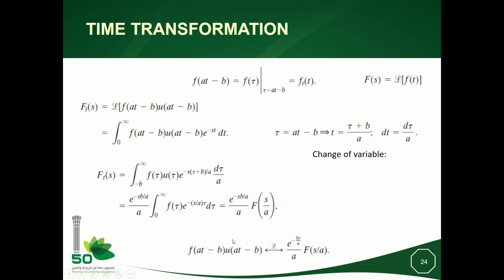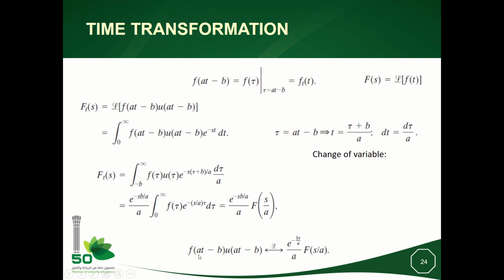Okay, so as a conclusion, if we have a transformation like this in time, it makes a dilatation or a compression of the signal f(t), and the b will play the role of shifting in time. So we can shift and compress or make a dilatation of the signal through an appropriate choice of the coefficients a and b. So for delay, we see the appearance of an exponential, and for compression, we see a factor s over a.